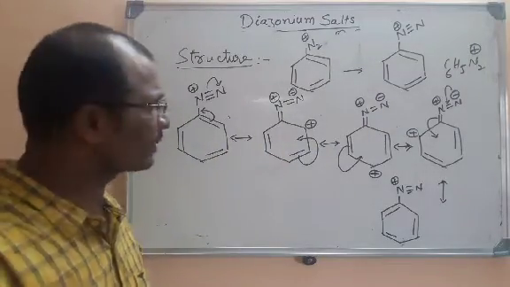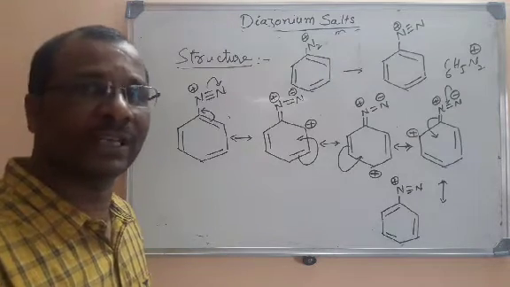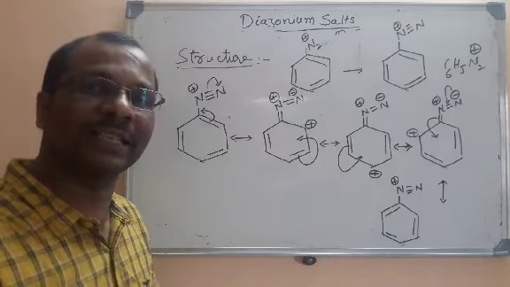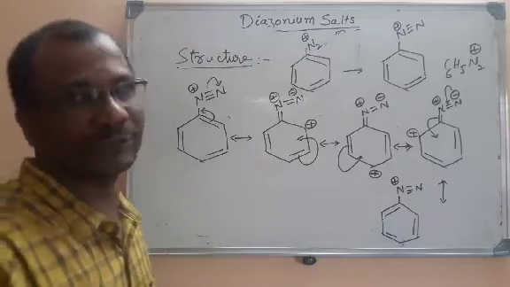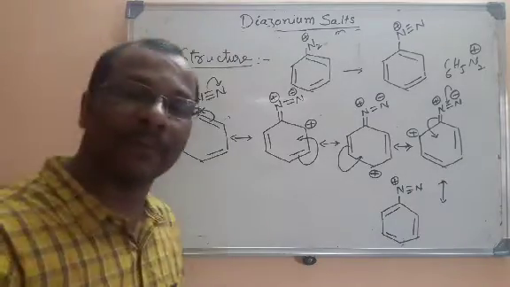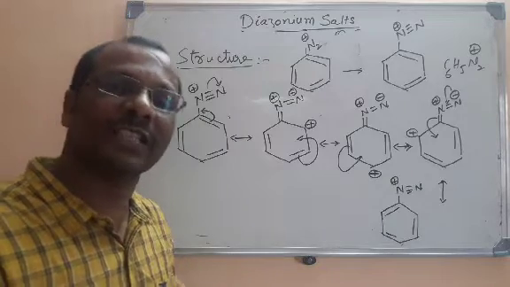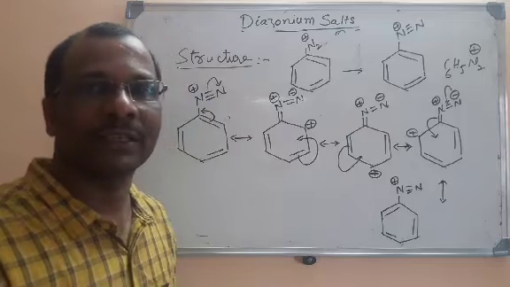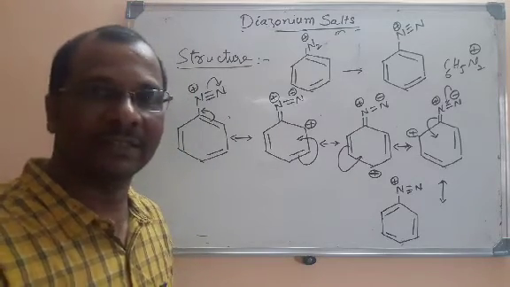Let us go for the preparation of diazonium salts. We have only one preparation, which was already learned in the chemical properties of amines. Once again, recall all the points. Diazonium salts are organic compounds with the general formula RN2X, where R is an alkyl or aryl group and X can be Cl minus, Br minus and some other anions.